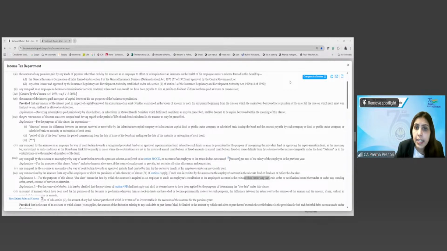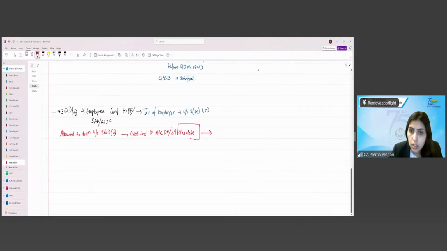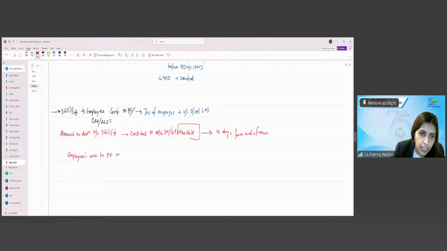So basically in the examination, you will make this kind of presentation. Whenever you get the employee's contribution in the examination, you will first consider the employee's contribution to PF as the income under section 2(24)(x).